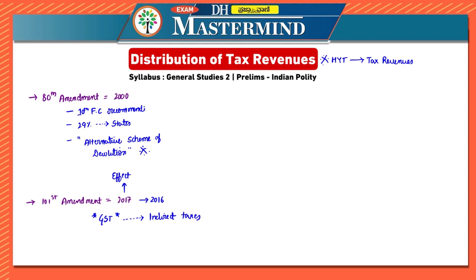The amendment actually subsumed various central indirect taxes. For example, you have central excise duty, then additional excise duty.